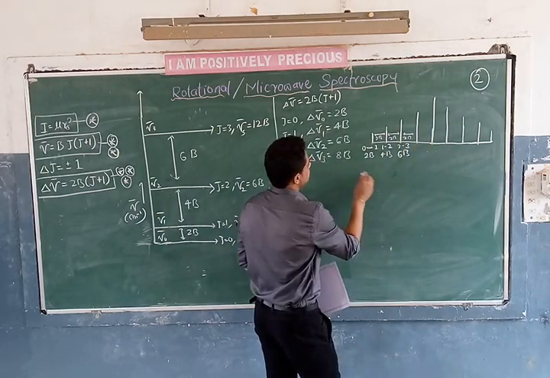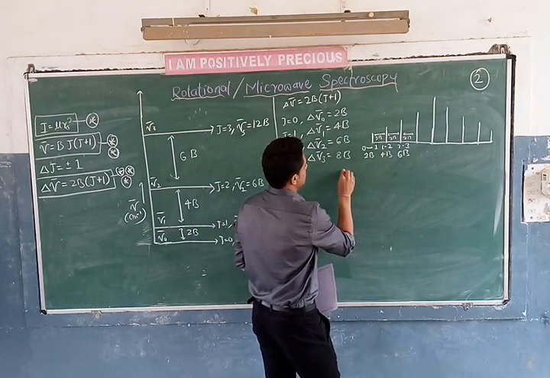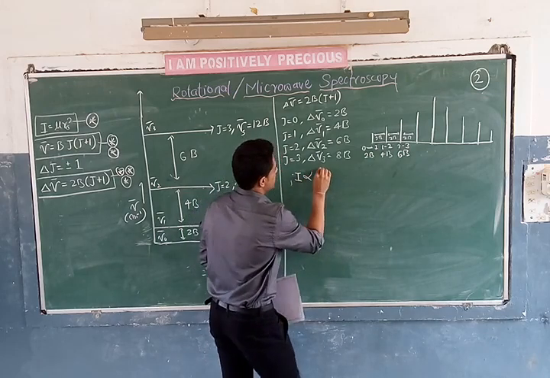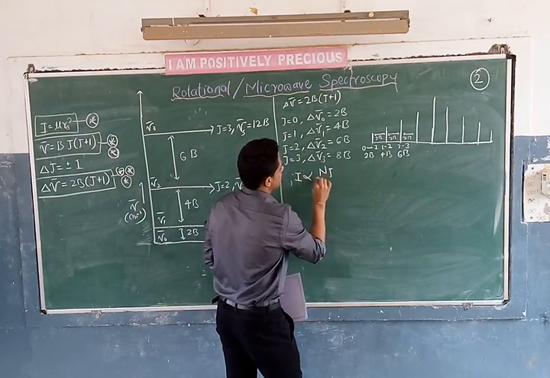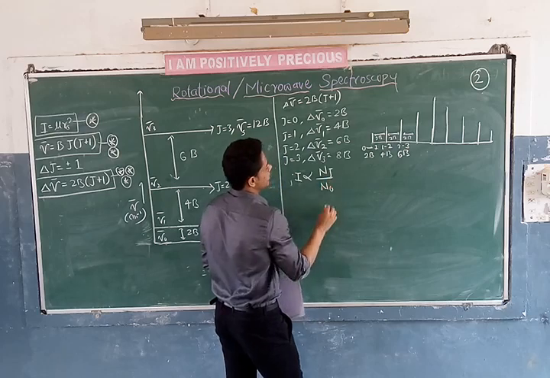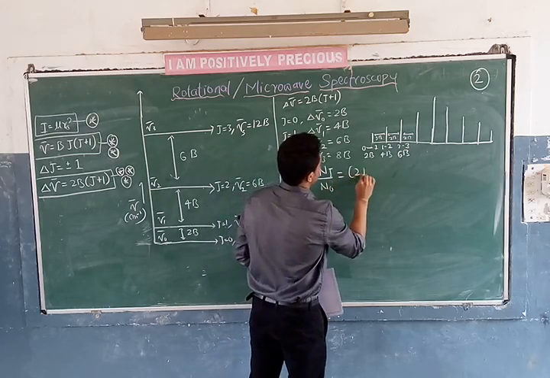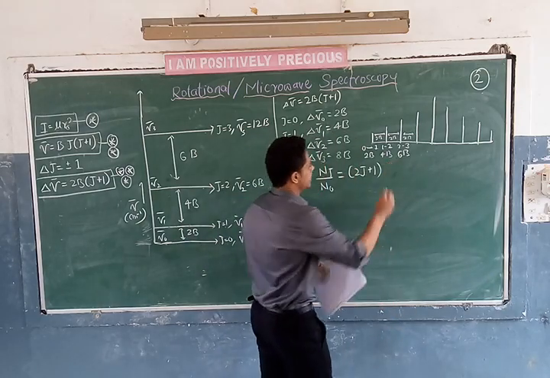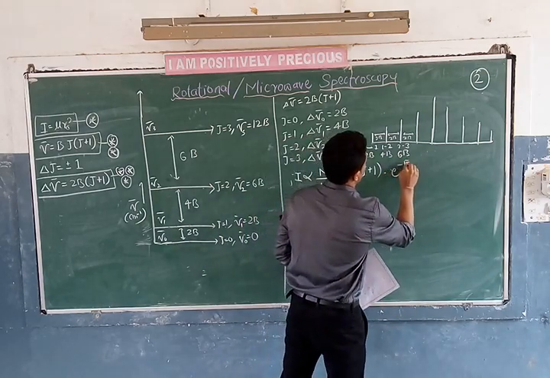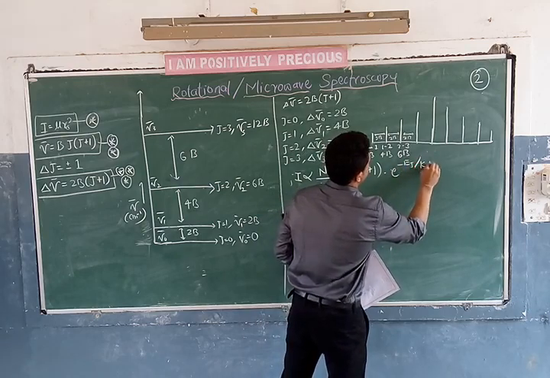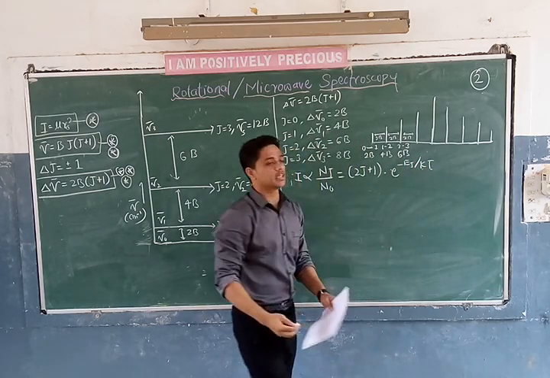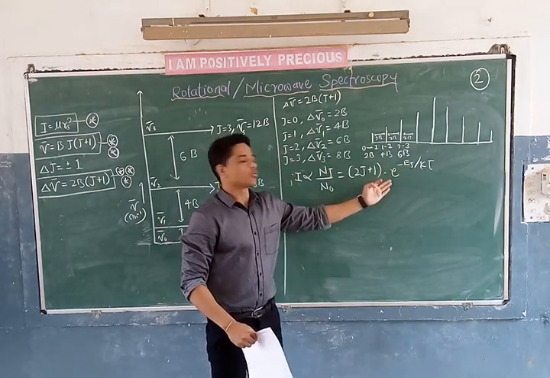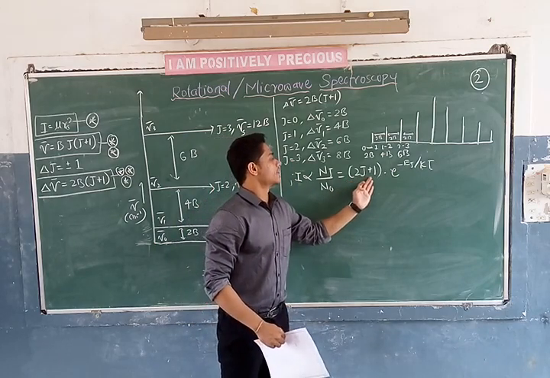It is based on Boltzmann distribution law, which says that intensity is directly proportional to Nj upon N0, and Nj upon N0 is given by (2J plus 1) into e raised to minus Ej upon kT, where k is the Boltzmann constant, T is the temperature of the experiment, Ej is the energy, e is the exponential, and 2J plus 1 is the degeneracy factor.